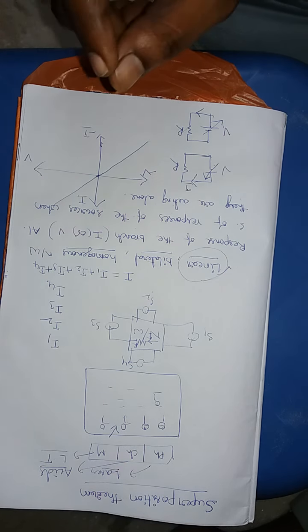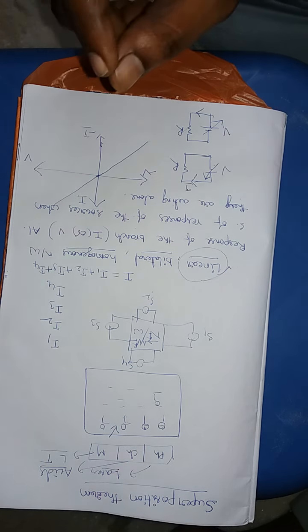Now what do you mean by homogeneous? I will give one example. This is one voltage source and this is one circuit, with V, R1, R2, R3, R4.